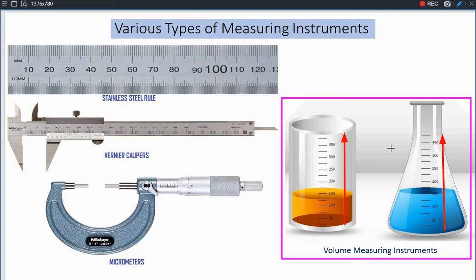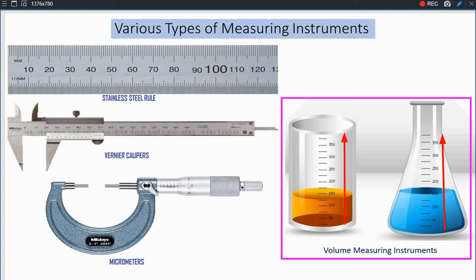That is also possible with the help of specifically designed instruments. Why did I say specifically designed instruments? Because the shape and size of this vessel is taken such that the unit or the resolution of this marking of the scale represents exactly the unit difference of the volume physical quantity.